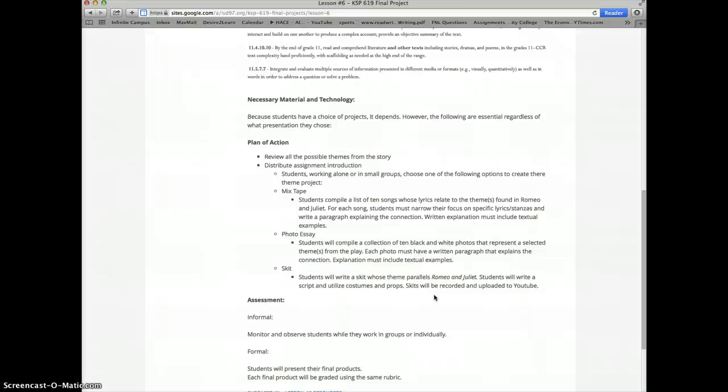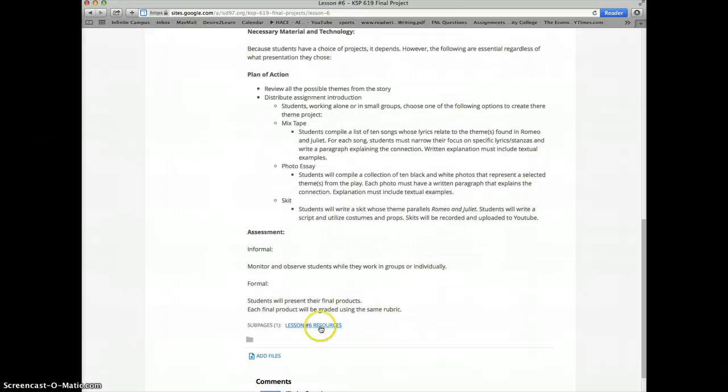Or students can choose a second project, which would be a photo essay. It's similar to the first, but students have to find black and white photographs that connect to the theme. The third project, like the other two, deals with theme, but students are given the challenge of writing a skit whose theme mirrors what we find in Romeo and Juliet. All three presentations must be presented using technology, and each presentation has a writing component.